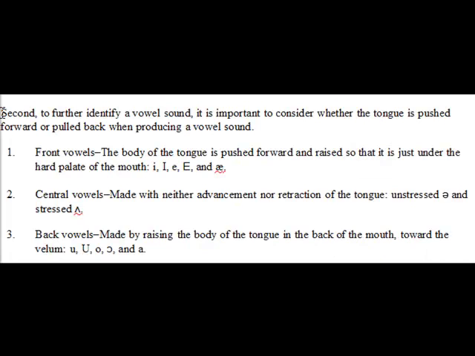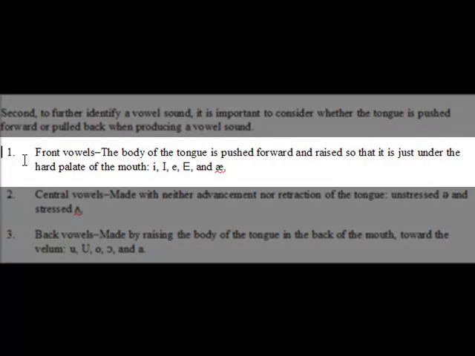Second, to further identify a vowel sound, it is important to consider whether the tongue is pushed forward or pulled back when producing a vowel sound. Number one, front vowels. The body of the tongue is pushed forward and raised so that it is just under the hard palate of the mouth. Examples: the little I, the big I, the little E, the big E, and then the ash sound.